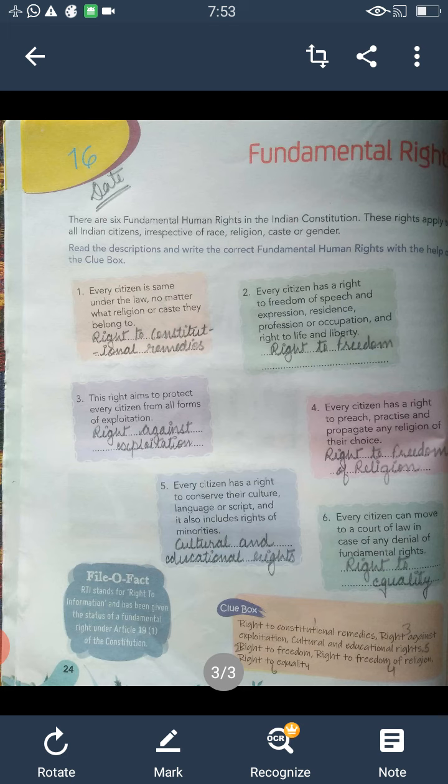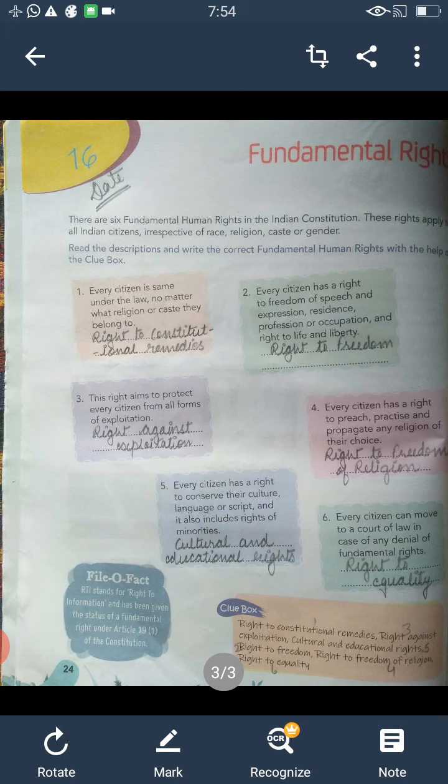Now I am reading the first one. Every citizen is same under the law, no matter what religion or caste they belong to. And the answer is right to constitutional remedies. Next is every citizen has a right to freedom of speech and expression, residence, profession or occupation, and right to life and liberty. Answer is right to freedom.